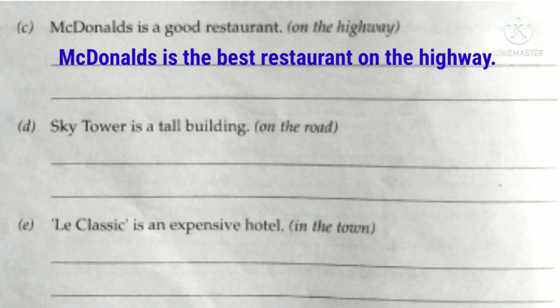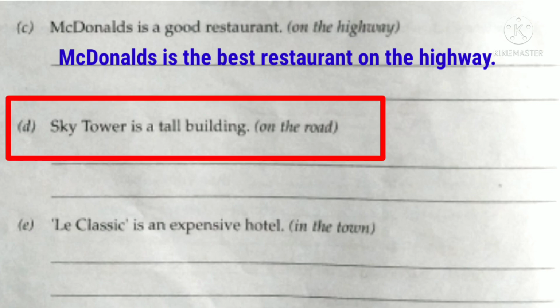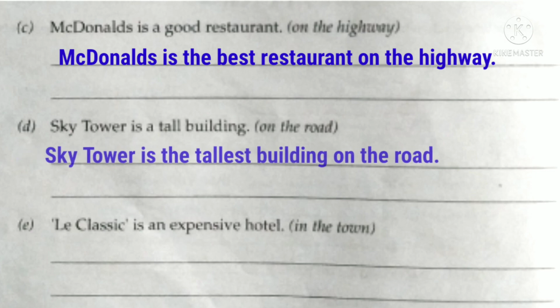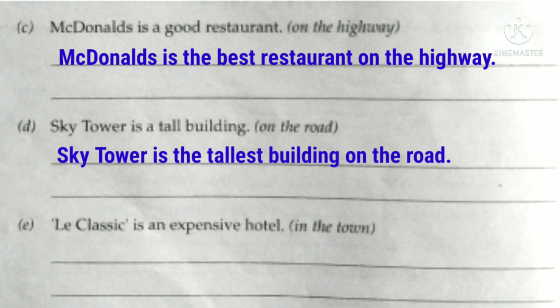The next sentence is: Sky Tower is a tall building. The words given in the bracket are on the road. So which is an adjective here? Yes, tall is an adjective here because it is describing the noun building, and the superlative degree of the adjective tall is tallest. So the answer here will be: Sky Tower is the tallest building on the road.